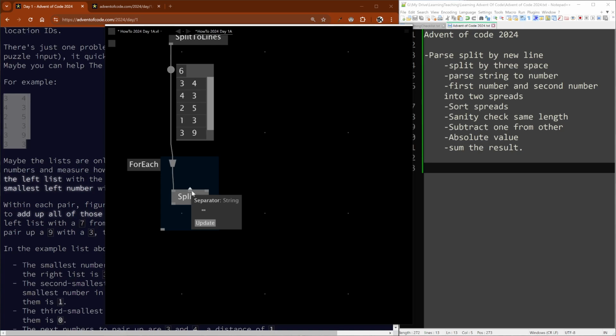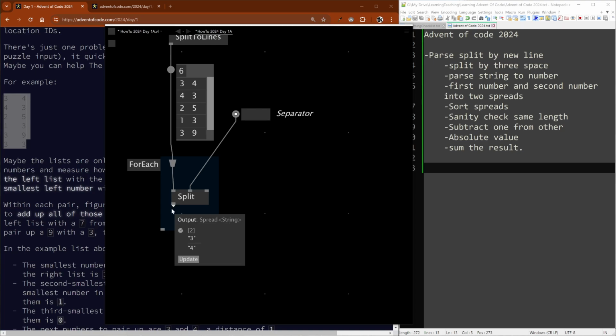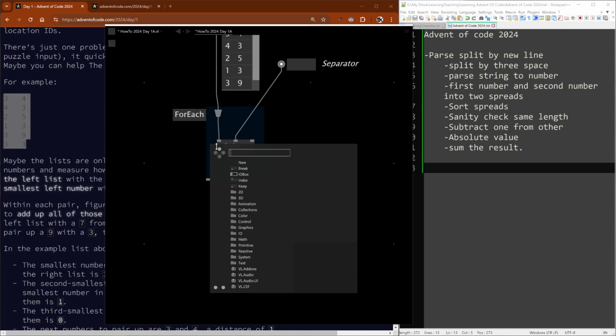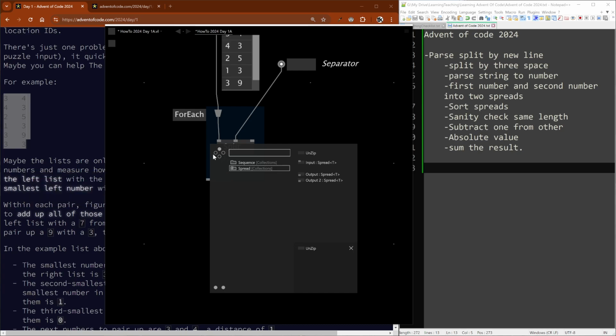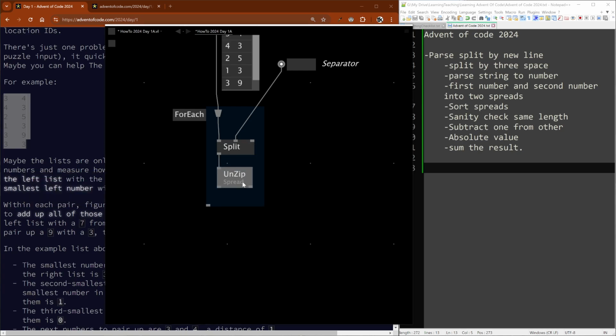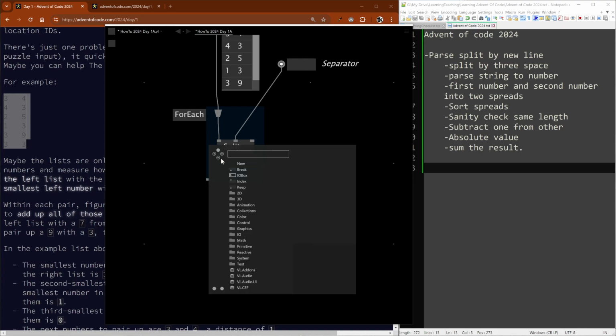Separator is 3 spaces, isn't it? I think so. 1, 2, 3. So, yep, 3 and 4. And then I think I can already unzip. Yeah, unzip is a cute way to get things. If you already know there'll be like 2, you can get 1, 1. Oh, except there it spreads. No, I want single elements. I think, what's the way to do this?